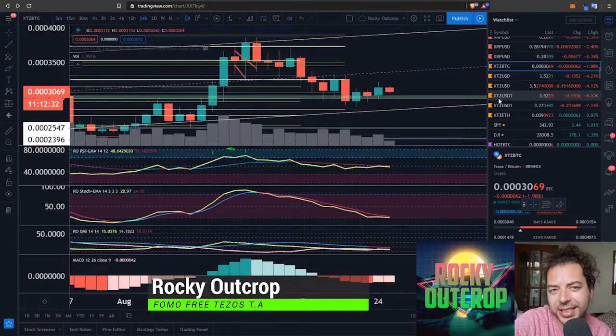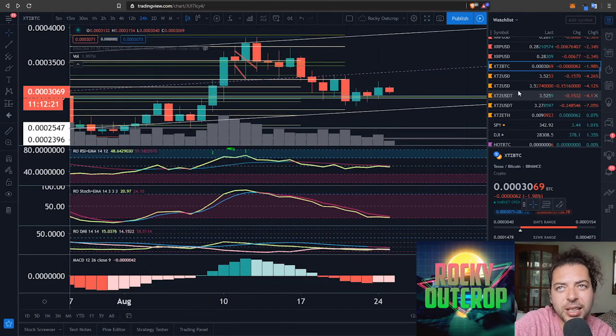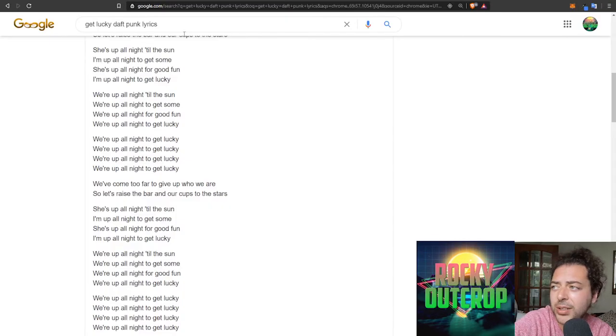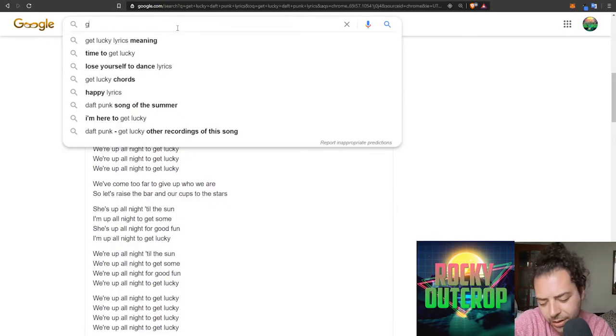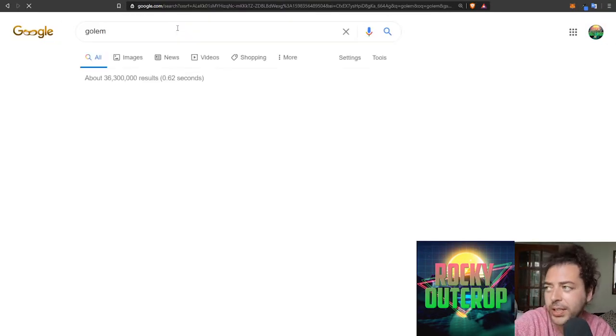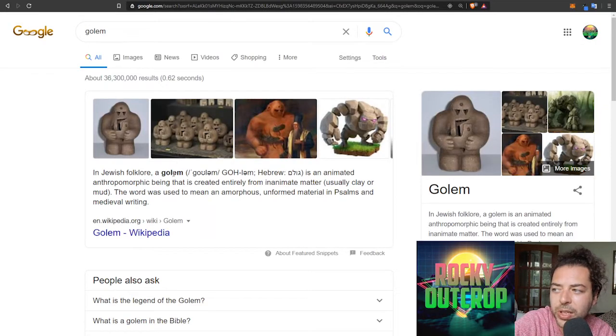I saw people discussing Golem recently and looking for how you would find out information about the Golem coin, GNT, if you want to look that up yourself. It's quite hard. You can search for things like GNT, Golem, crypto, or whatever to narrow it down. Otherwise, you're going to get a bunch of stuff about rock monsters. Let's just give you an example here. Golem. So what's a golem? If I search golem, it's something from Jewish folklore. It's an animated anthropomorphic being that's created entirely from inanimate matter, usually clay or mud, right? That's what you're going to get.